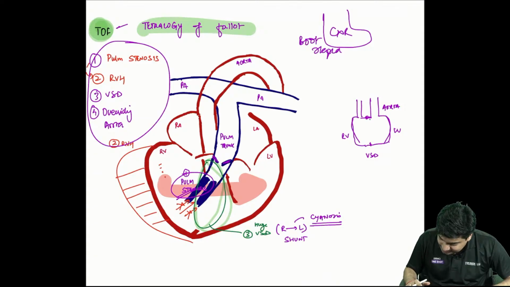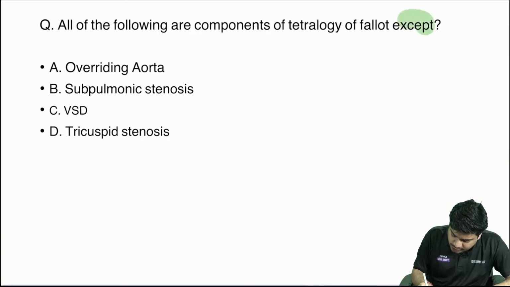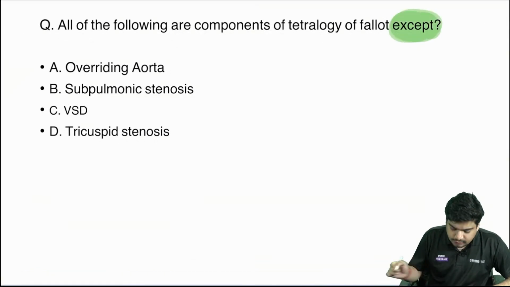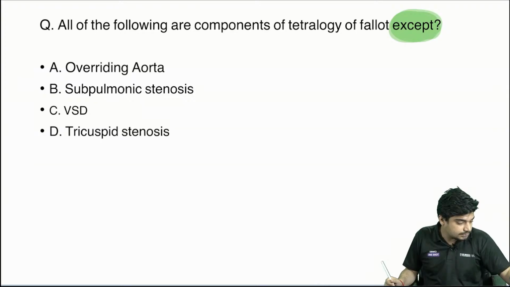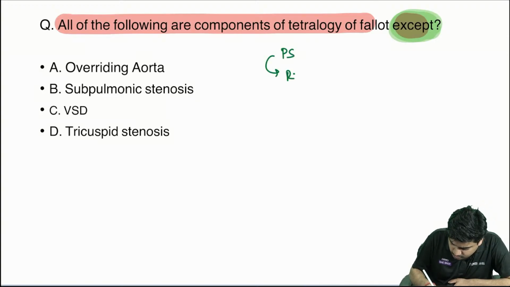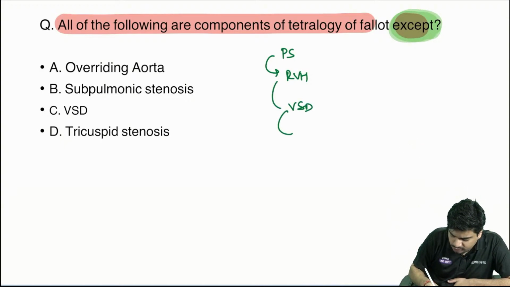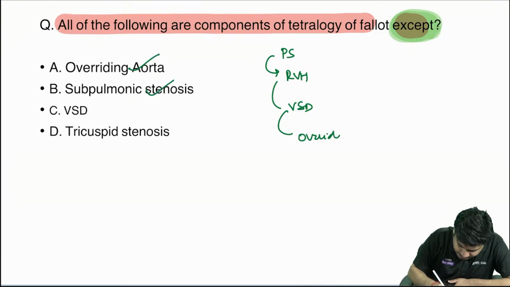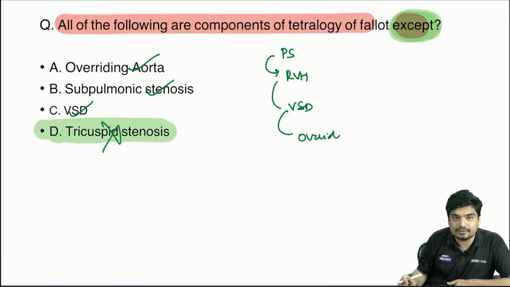Let's see the simple questions they had asked. All of the following are components of Tetralogy of Fallot except. Tell me the answer. Pulmonary stenosis leads to right ventricular hypertrophy. No blood can go from the right ventricle to the pulmonary artery, so there is a VSD. Because there is a VSD, there is overriding of the aorta. Overriding is there, pulmonary stenosis is there, VSD is there. This is not there. So the answer is going to be option D.